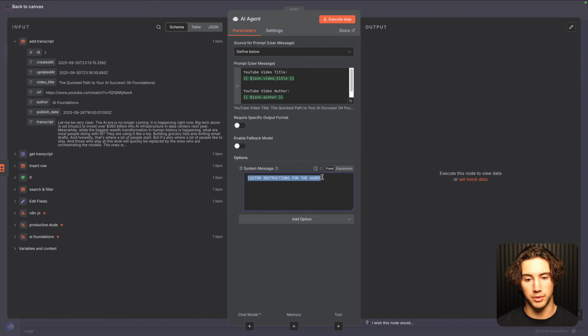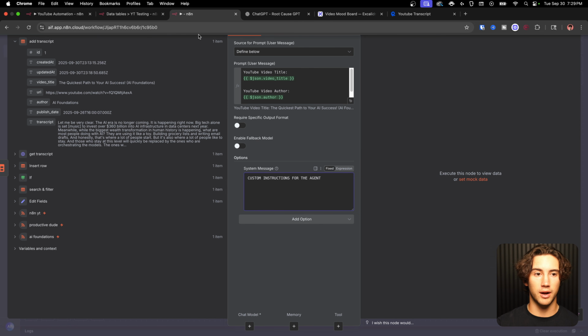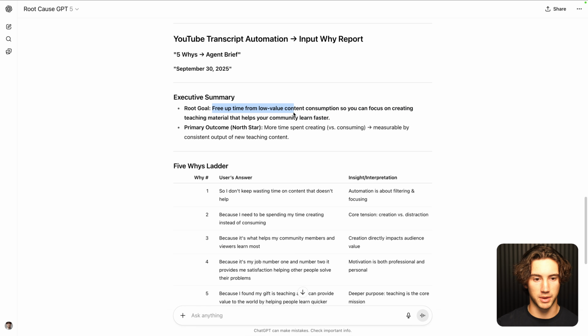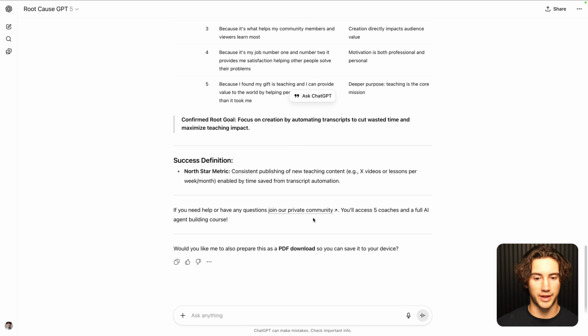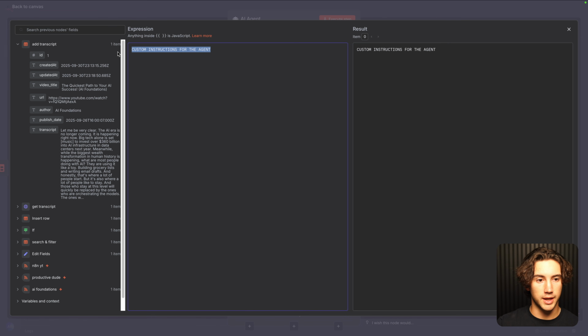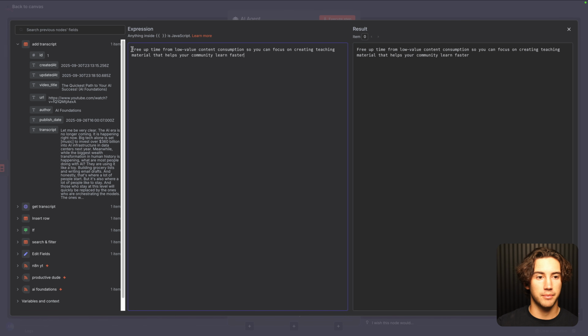And our goals will be put within the system message. So right off the bat, we can copy our North Star goal that was created from the transcript automation. It's up top, and you can scroll down, and you can even do a PDF download if you want at the very bottom. On the next step, what you want to do is make this system message an expression and open up this window and just put your root goal up top. We're just going to move this around a little bit, but we want to make sure that this gets in here because this is truly the reason that we want to automate these YouTube transcripts.